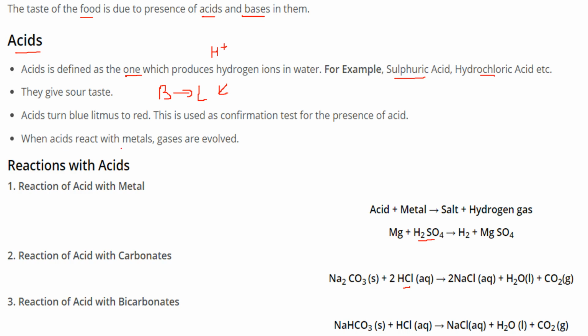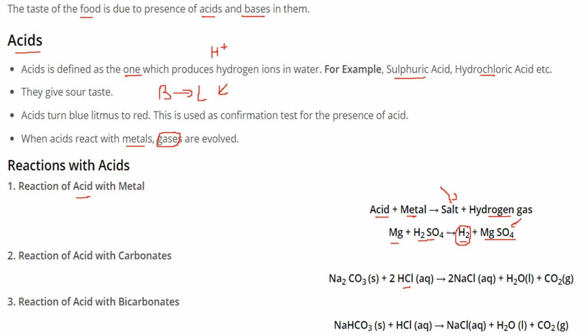When acids react with metals, gases are evolved. They liberate gases. So when an acid reacts with a metal, it will give you salt and hydrogen gas. For example, magnesium combined with sulfuric acid will give you hydrogen and magnesium sulfate. So this is a salt and this is hydrogen gas.